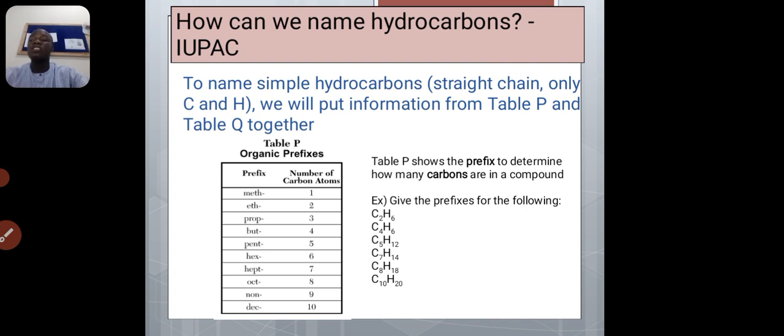And if it is an alkyne, the one with a triple bond, it will end with yne, so it will be decyne.